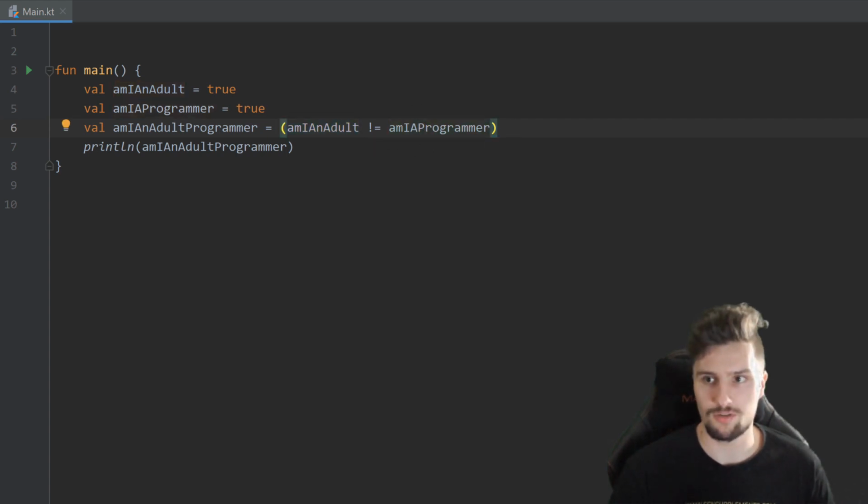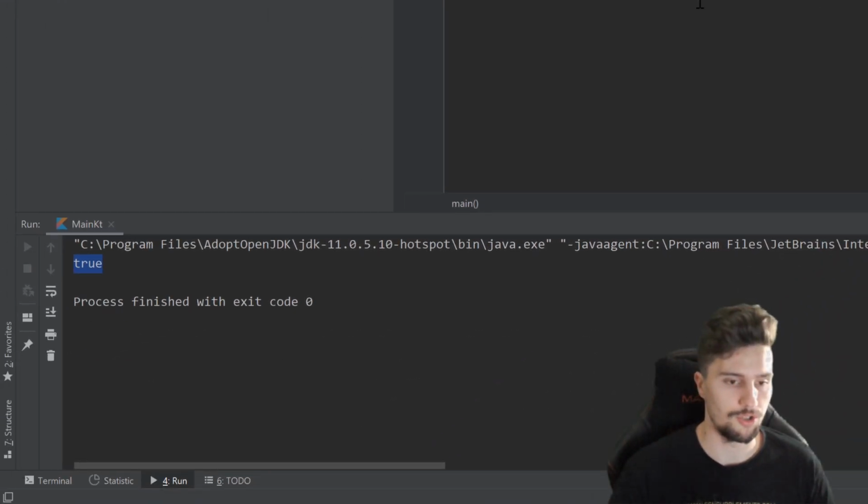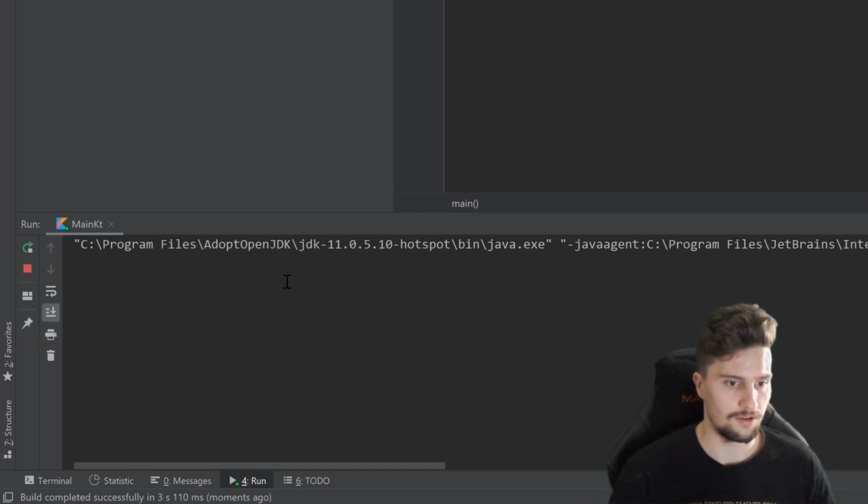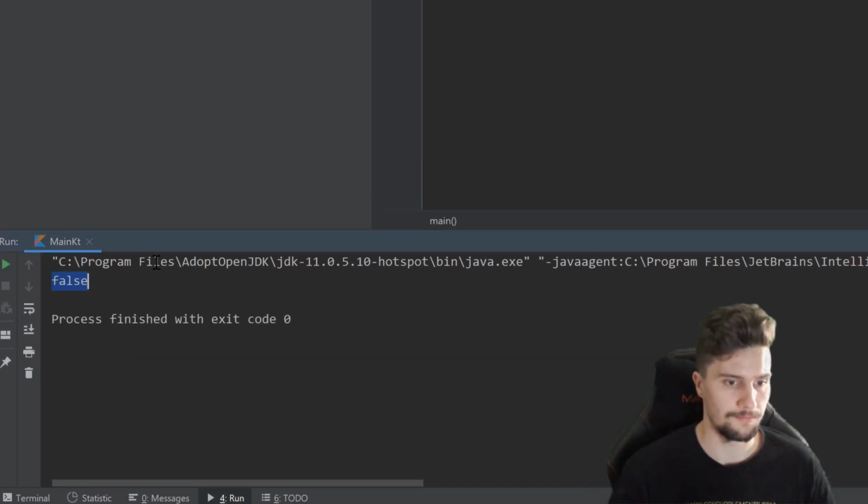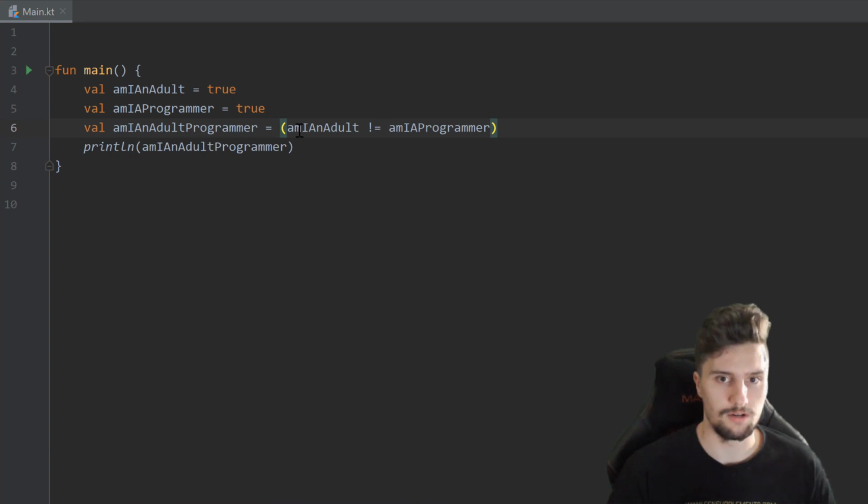So let's just run this program to demonstrate that to you. And if you take a look in the console now, you can see it prints false, because it will take a look at am I an adult, which is true, and it will take a look at am I a programmer, which is also true. But only if this variable is not equal to this variable, it will assign true to this variable. And because those two are actually the same, and we check if they are not the same, the result will be false here.